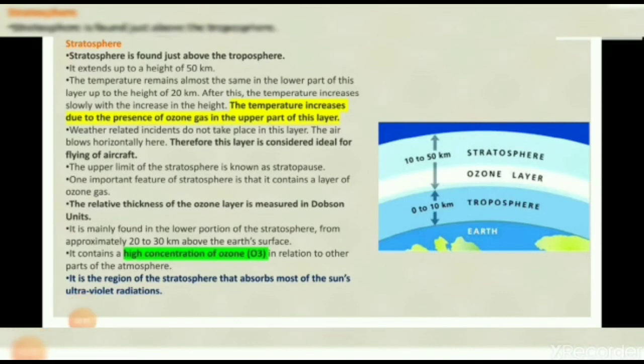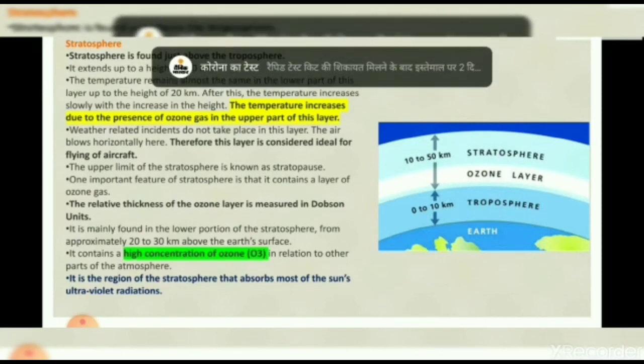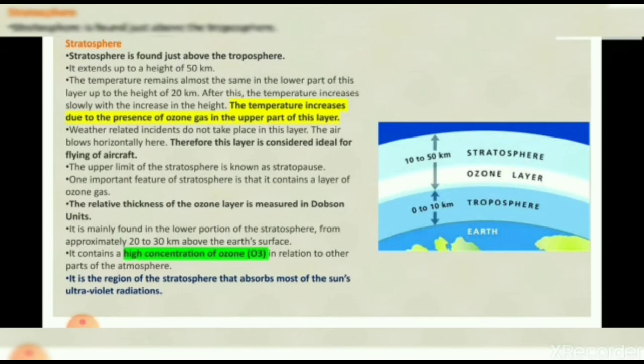Now next is stratosphere. The aeroplanes fly in the stratosphere. एरोप्लेन्स जो हैं वो स्ट्रेटोस्फियर में ही फ्लाई करते हैं. So it lies beyond troposphere and the temperature remains almost same in the lower part of this layer up to the height of 20 km. Then the temperature increases slowly with the increase in the height, and that is because of presence of ozone gas in the upper part of this layer. This layer is considered ideal for flying of aircraft because no temperature disturbance is here. It is the region of stratosphere that absorbs most of the sun's ultraviolet radiation.